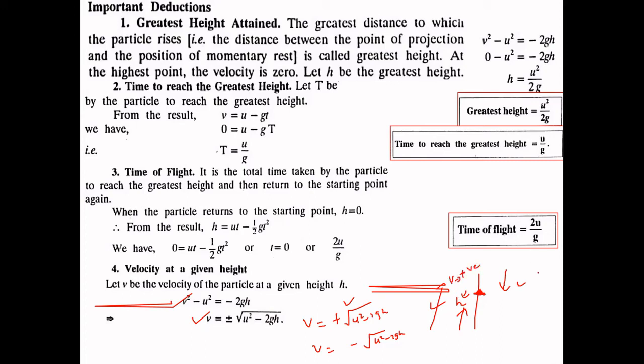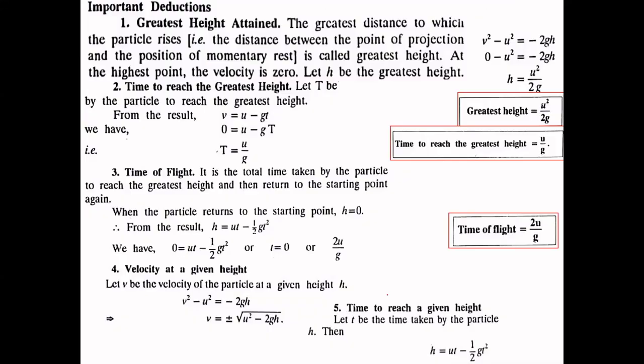But when the particle is moving downwards, the displacement is becoming lesser. As the particle comes downwards, the displacement keeps decreasing. Then we take the negative sign of the velocity. So when the particle is moving upward, we take the positive velocity, and when the particle is moving downwards, we take the negative sign of the velocity, because the displacement is becoming lesser when the particle is moving downwards.